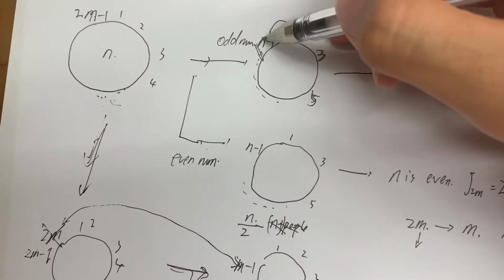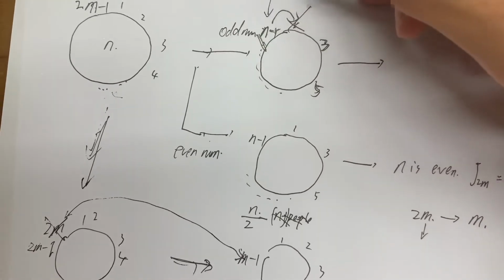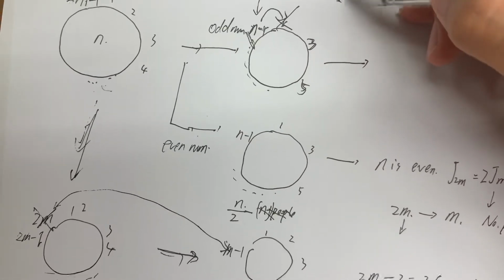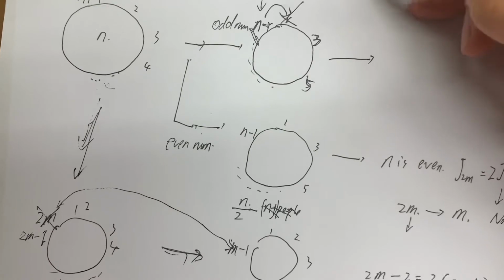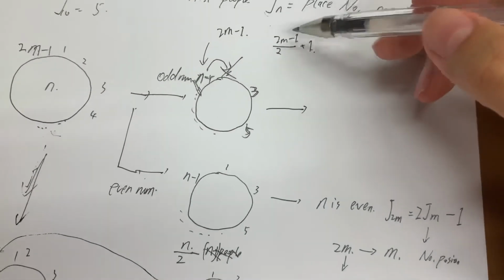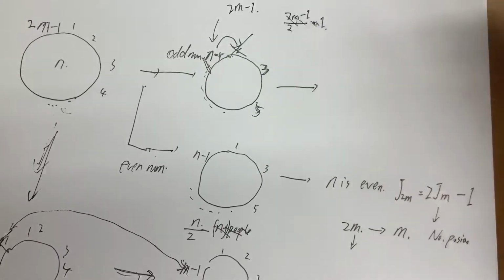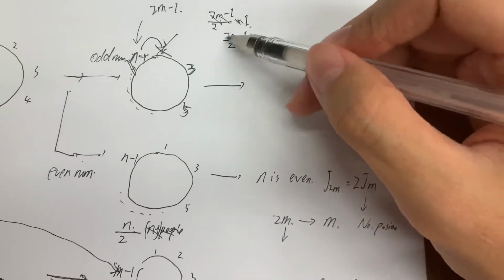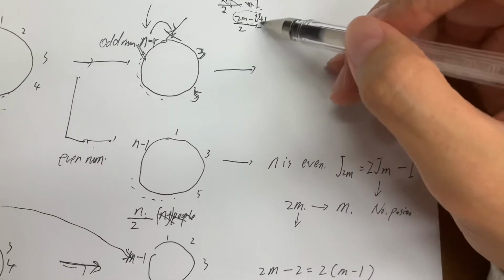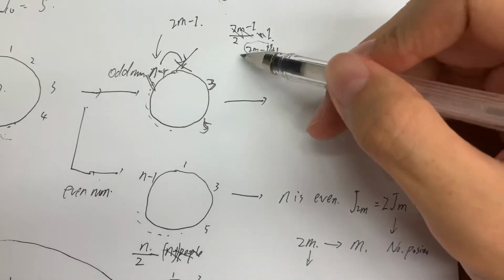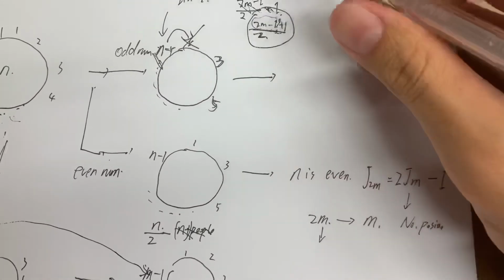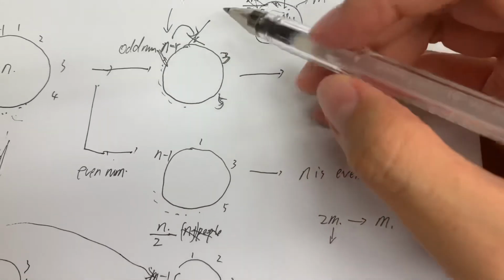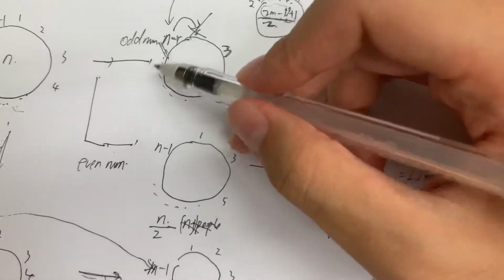So what is left here is the original number 2m minus 1, but since they are only plus 1, right? There's only 2 squared minus 1 plus 1. They are originally these people, and because this is an even number, it is first multiplied by 1, then subtracted by 2. There are still this kind of person, that is m number of people. So we relabel this, it becomes 1, 2, 3, 4, 5, and so on.